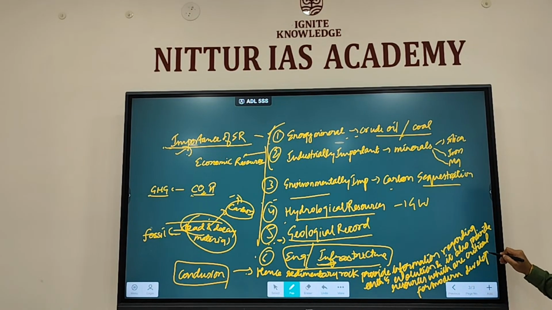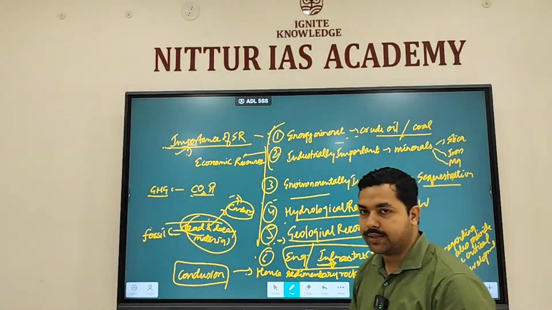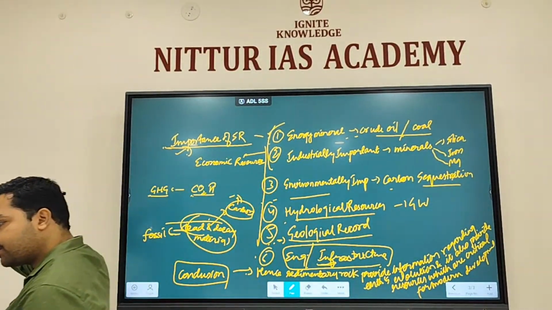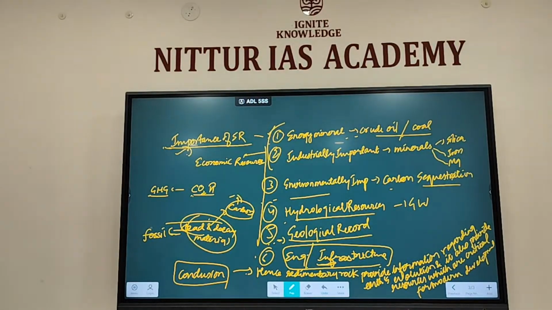So this is one line you can write and you can end your answer. This summarizes what the importance of sedimentary rock is here. It provides you resources which are very important, and also it provides you geological history, past record, etc. So it summarizes that particular thing.